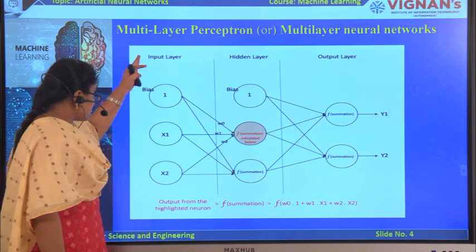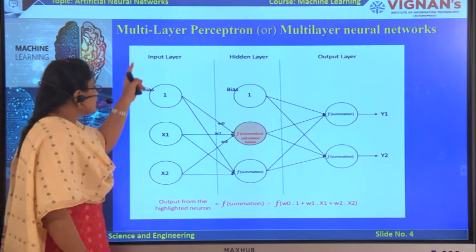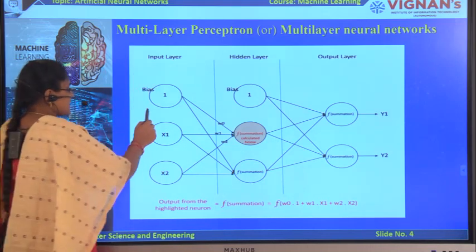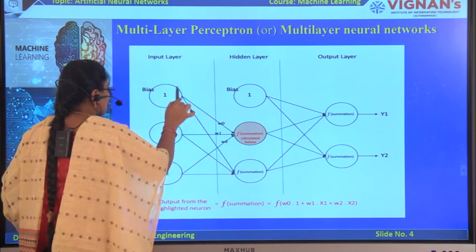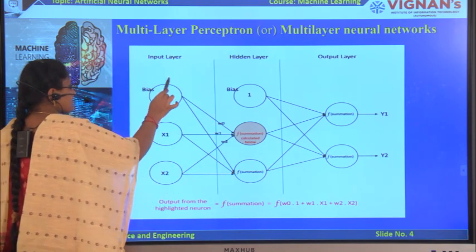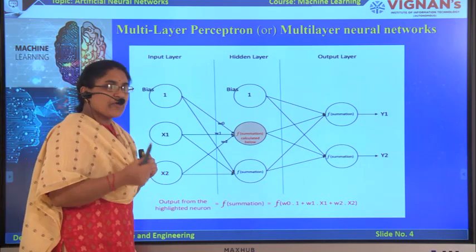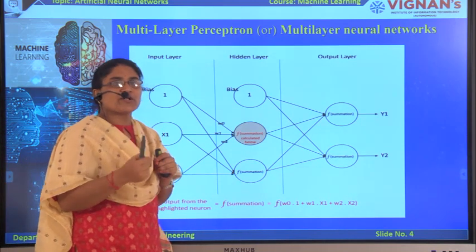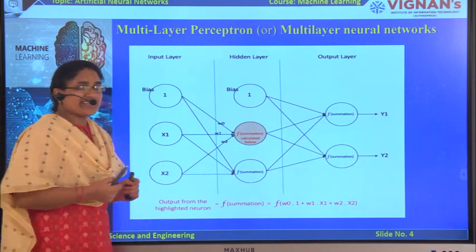It has one input layer, one hidden layer and one output layer. The input layer contains 3 input nodes. Among the 3 input nodes, one is the bias node, whose default value is 1. By using this bias, we can adjust the boundary of the output function. That's why we take the bias value.